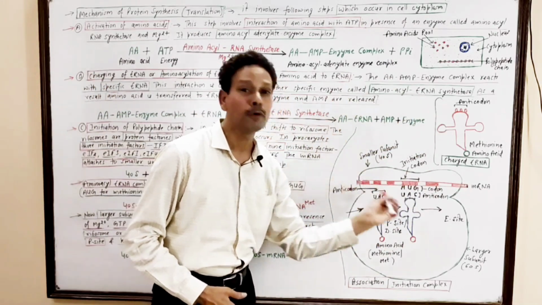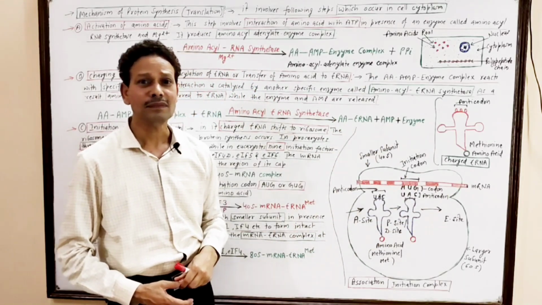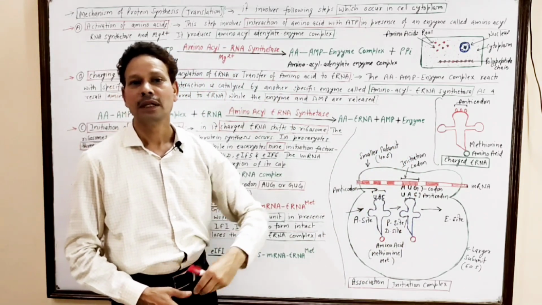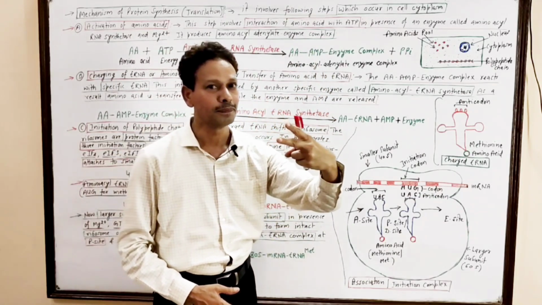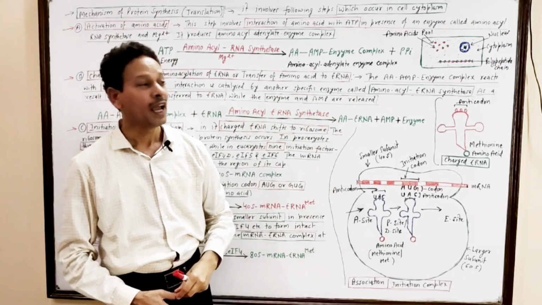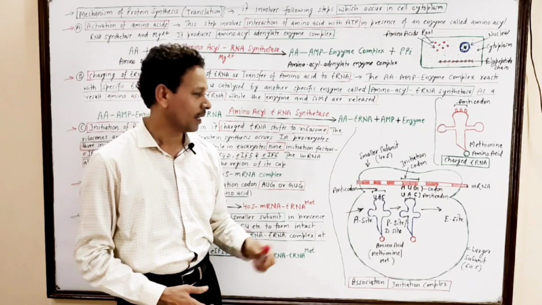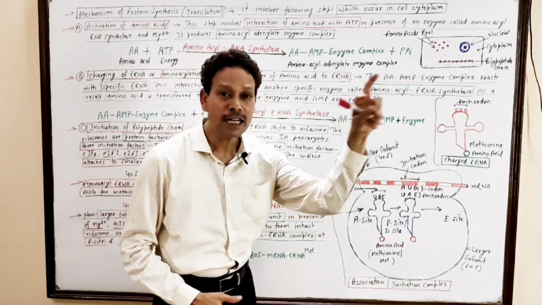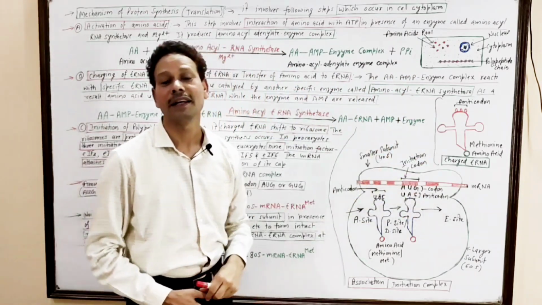This entire process, translation, occurs with the help of ribosomes. Ribosomes are protein factories, and each ribosome, either 70S or 80S, has two units, smaller and larger subunits. The smaller subunit has a specific region, a cap region, for mRNA.